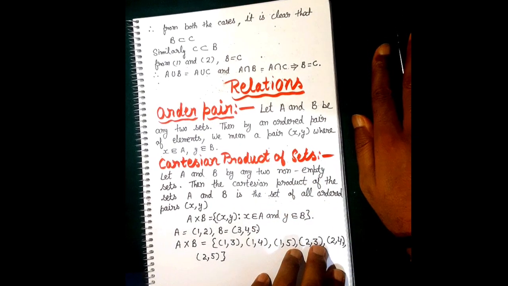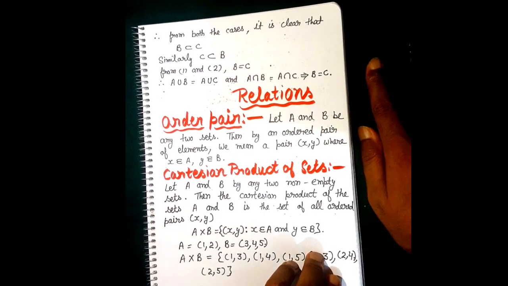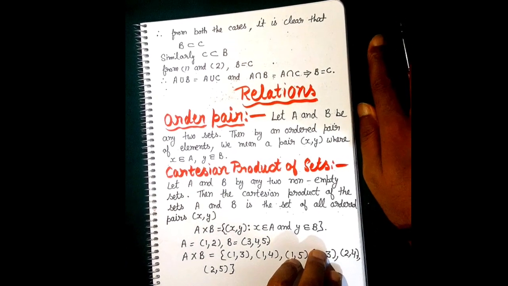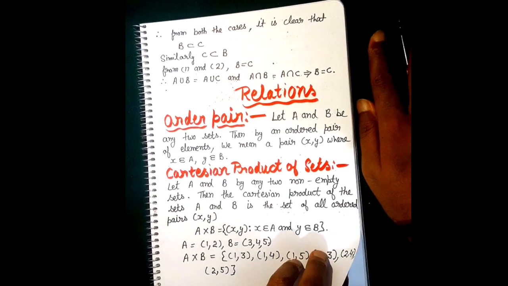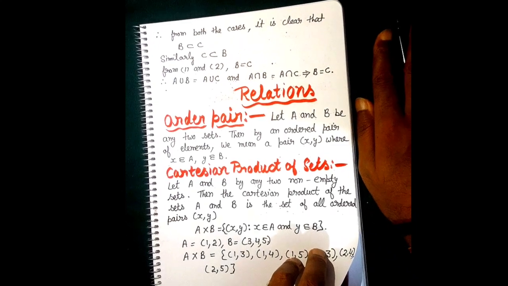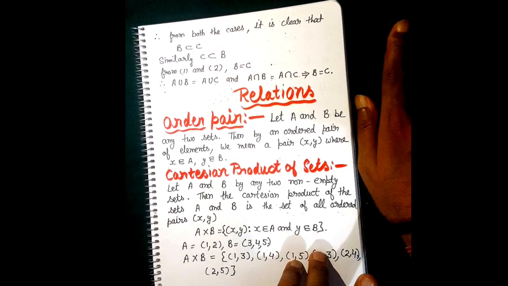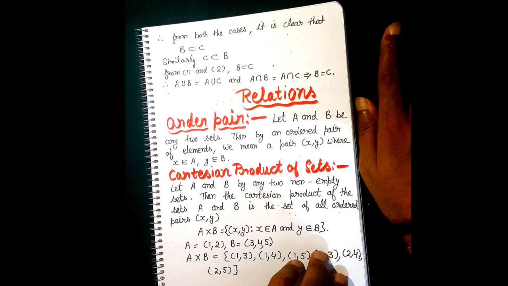First of all, we have ordered pairs. What is an ordered pair? Let A and B be any two sets. Then an ordered pair can be represented as (x, y), where x belongs to A and y belongs to B. So this is an ordered pair, beta. What is the meaning of ordered pair? Anything which is in brackets is said to be an ordered pair.